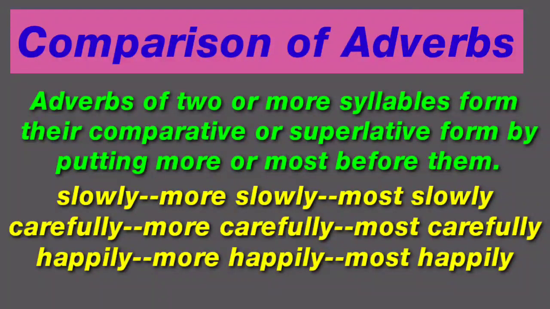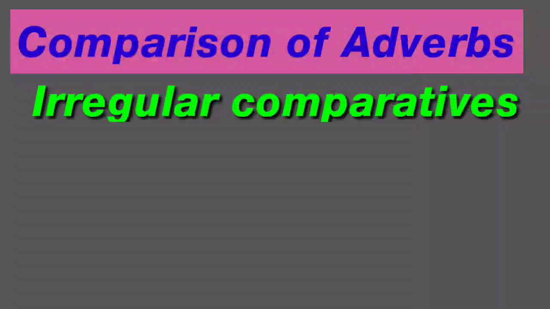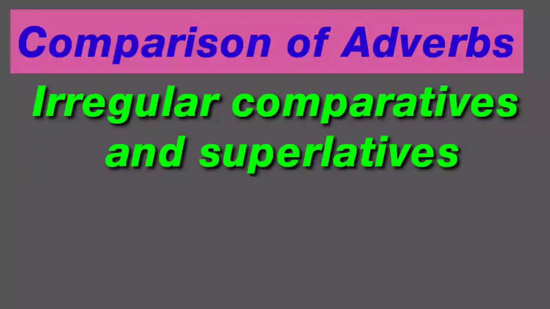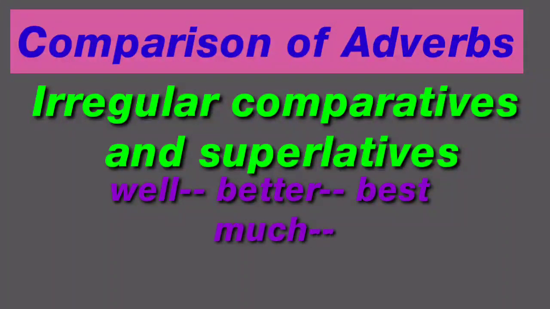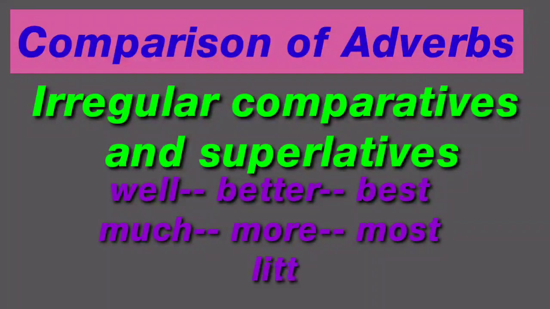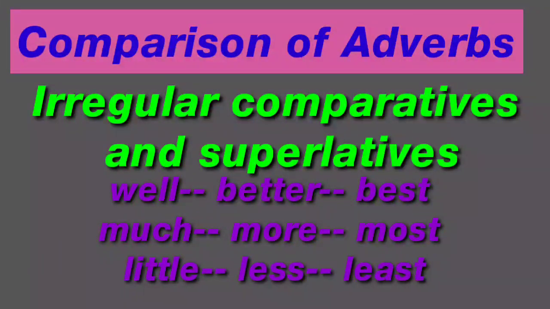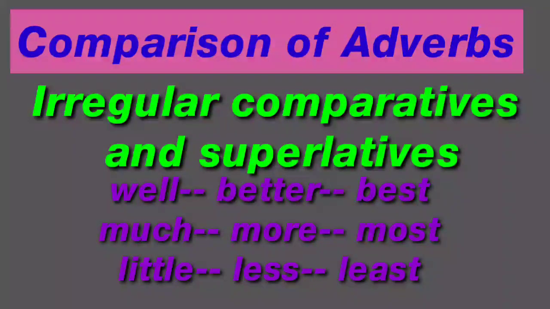Then next point, irregular comparatives and superlatives. For example, well, better, best, much, more, most, little, less, least. Okay, got it?